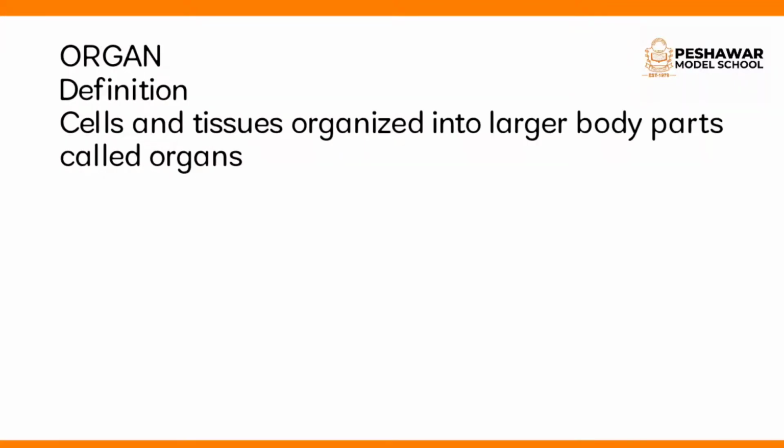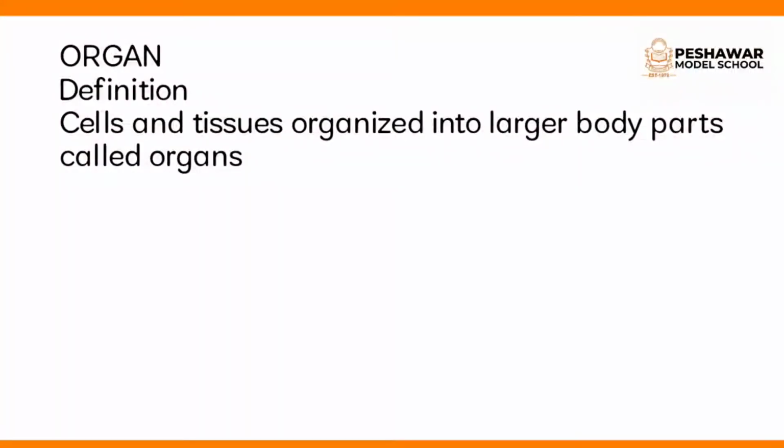Dear students, our next topic is organ. What is an organ? An organ is a group of tissues that performs a specific function. In simple words, organs are the body parts. Animals and plants are two categories of living things and they possess different organs. Animal body has internal and external organs.